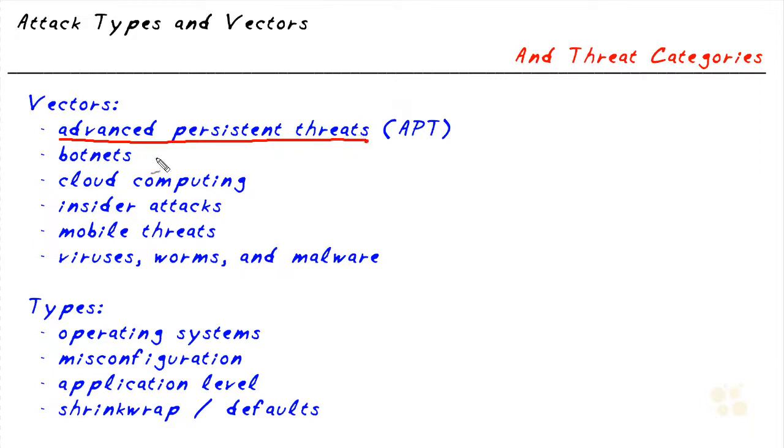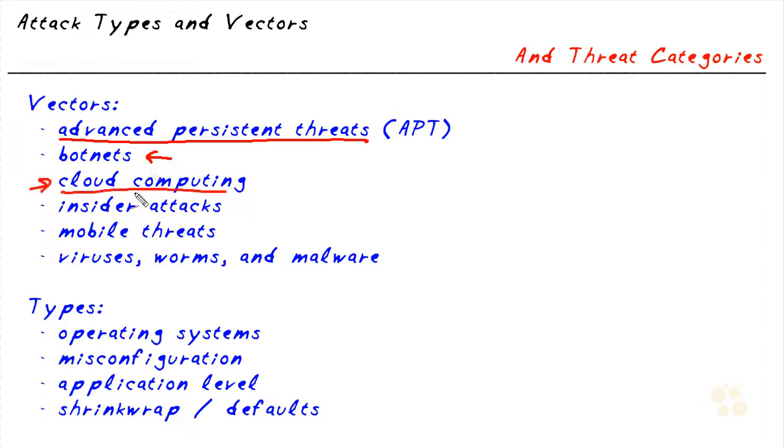Another attack vector is a botnet, which is a huge network of compromised hosts used by an attacker to perform various network attacks, including denial of service. And when a botnet does a denial of service attack, it's usually considered to be a distributed denial of service attack because the attack is being delivered through multiple systems.